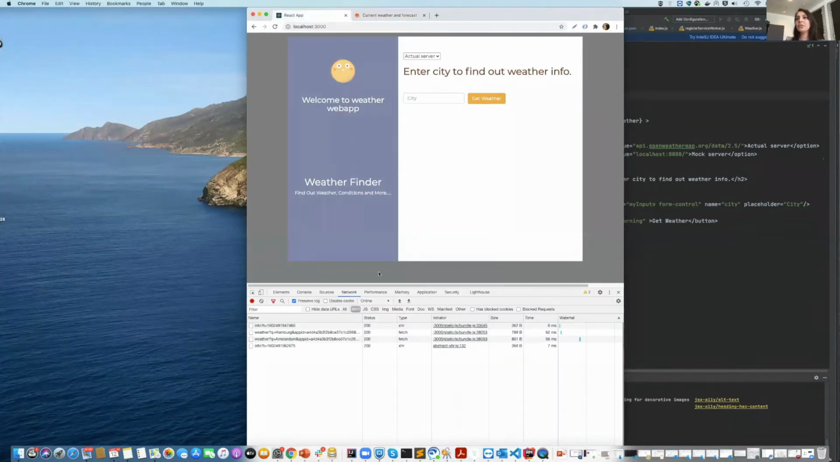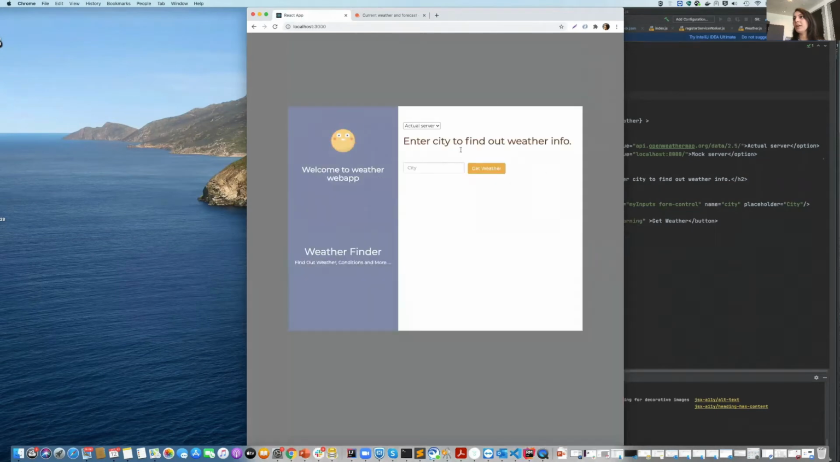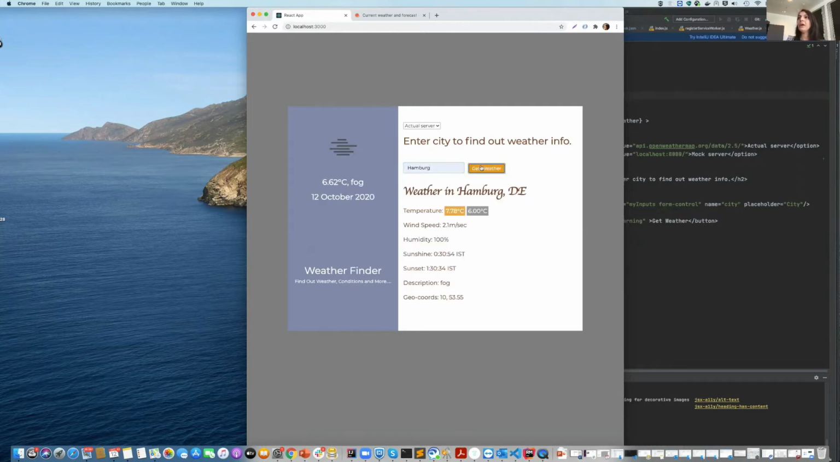So this is the application that I've created. It has a text box where we can enter a city name or any place name, for example, Hamburg. And if I click get weather, it would display the weather of the place that I've entered. So here we can see, on the left hand side, there's a fog image and it shows some specific details like the temperature and that it's foggy here in Hamburg. And on the right hand side, it's showing specific details like what's the temperature, what's the wind speed, what's humidity, what's sunshine, sunset, and so on.